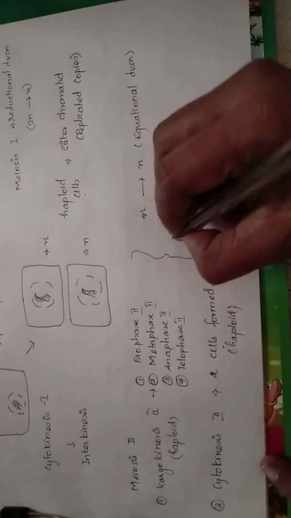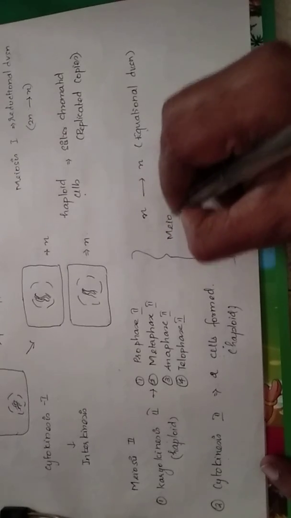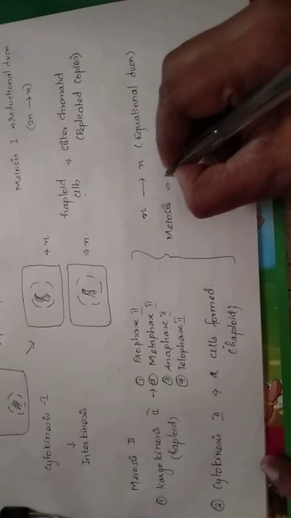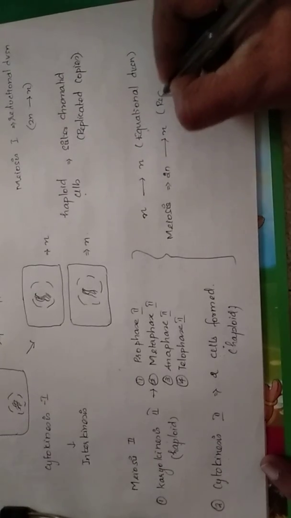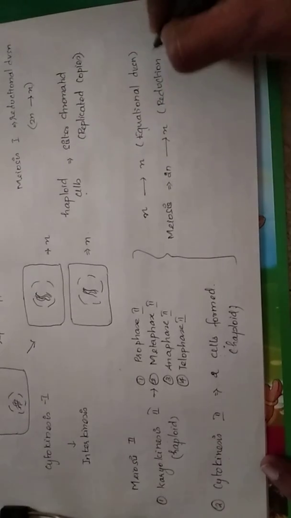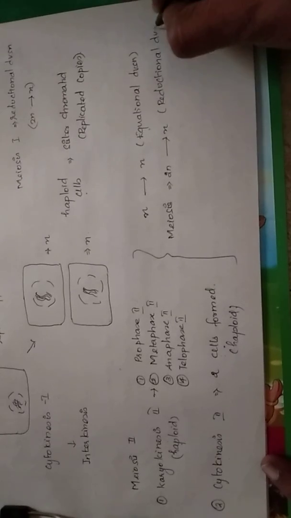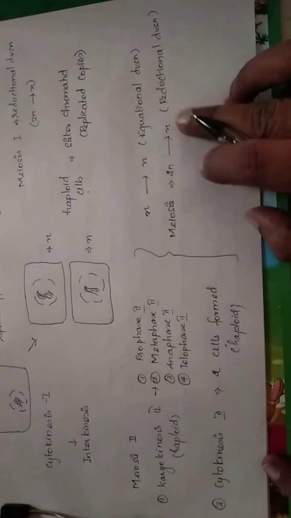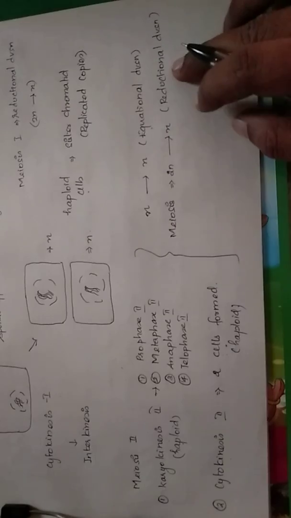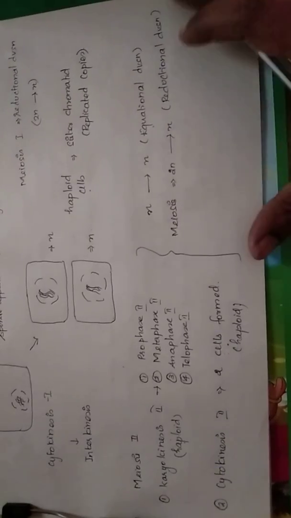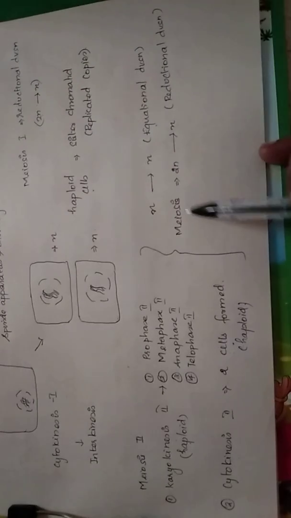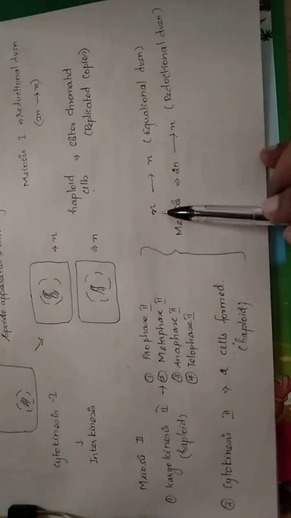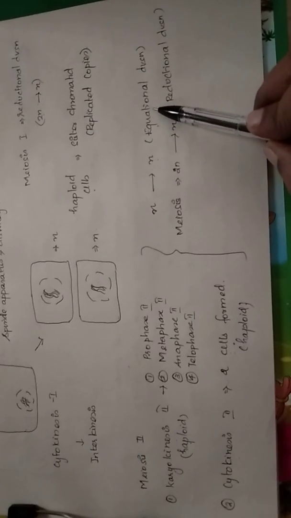But on the whole, when we consider meiosis, it starts with a 2n cell and ends in n cells, so it is called a reductional division. We calculate it like an average. So starting with a 2n cell, but when meiosis 2 ends, n cells, so reductional division. Meiosis 1 starts with a 2n cell and ends in n cells, so reductional. Meiosis 2 starts with n cells and ends in n cells, so equational division.